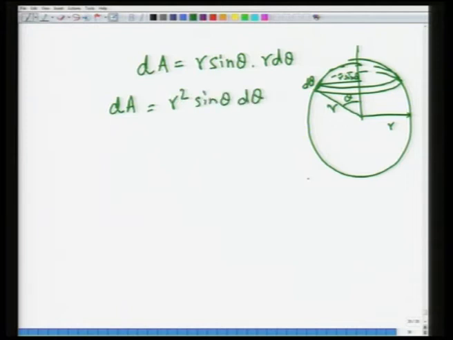So, if you expand dA, it would look like this, right, sorry, 2 pi r d theta.